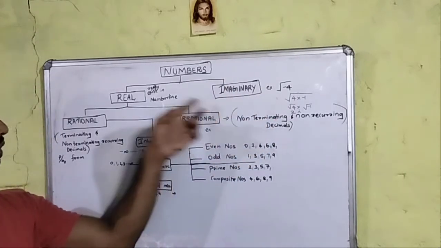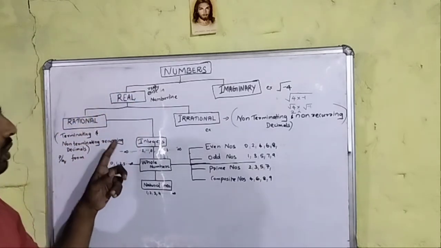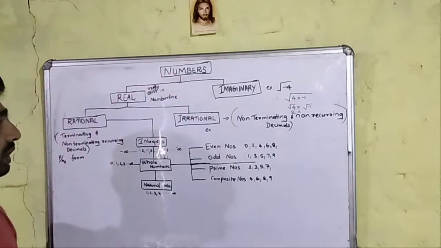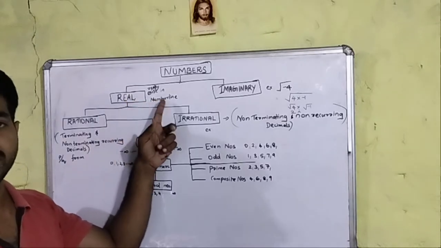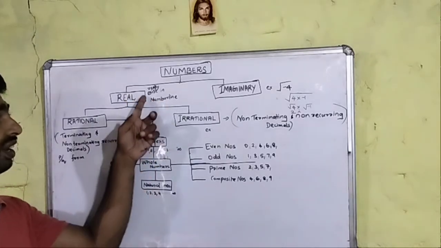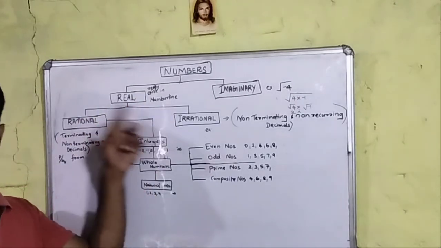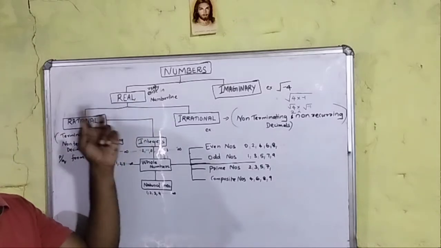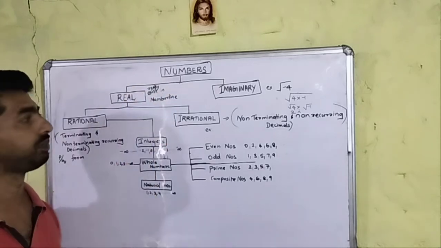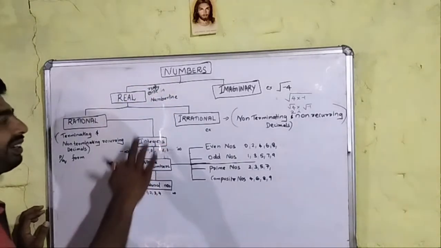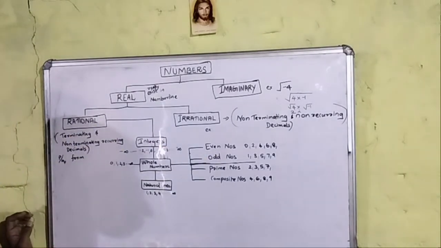Okay. Now we can discuss the classification of real numbers. We already discussed that a real number is one which can be expressed on a number line, or you can say the number which really exists. The name suggests real numbers, which means numbers which can really exist. This real number is again classified into rational numbers and irrational numbers.